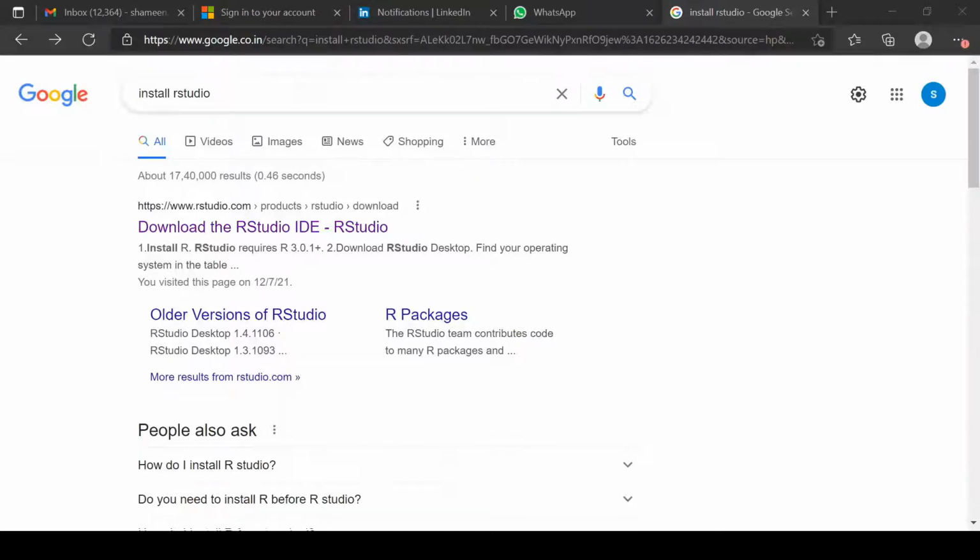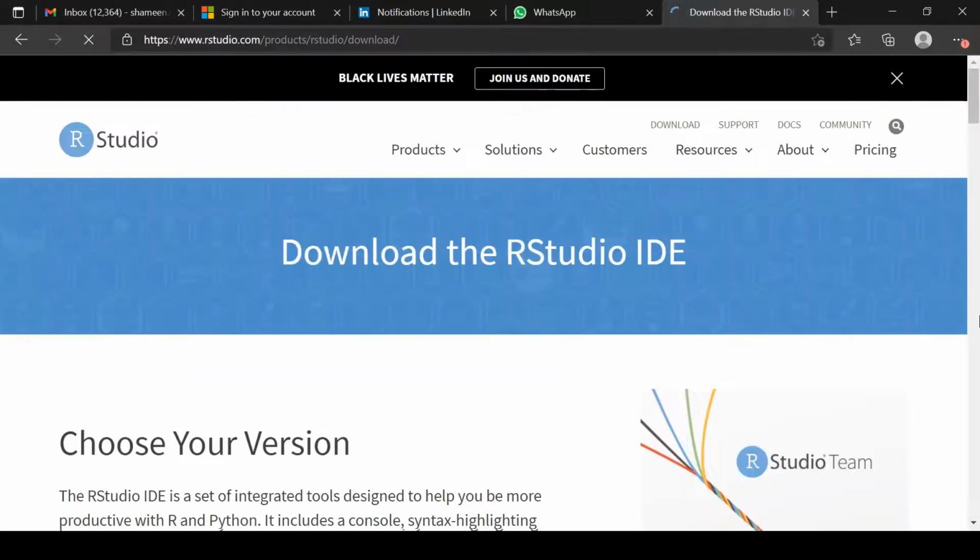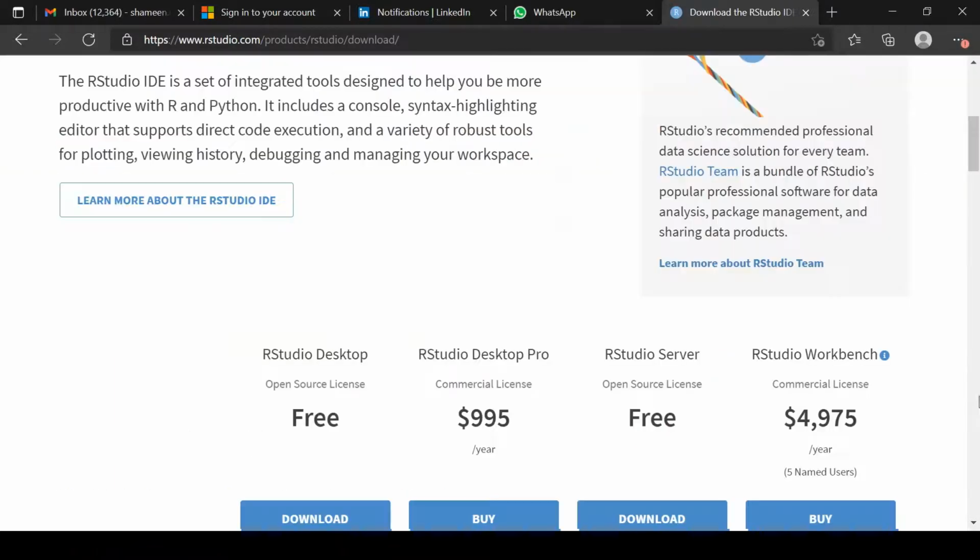So for installing, you need to install R Studio. You need to search in Google for R Studio and download it. It's free, you can download it for free, and once you download it, you need to install it. Based on your version, if you are working on Windows or something else, you can install accordingly.